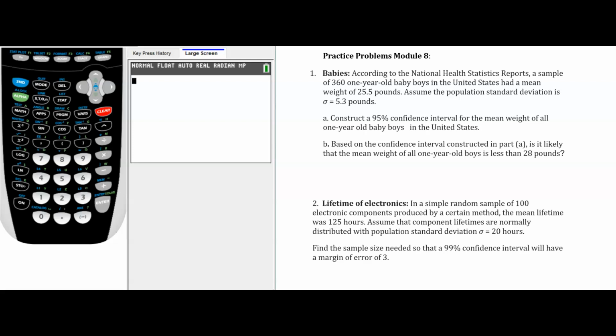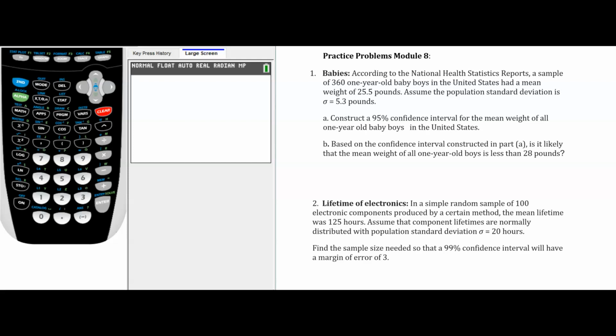All right, let's look at some questions that put it all together from the entire module right now. And when you're going through these, I think it's best to pause the video, work the problem out, and then see if your answer matches up with mine. I also think it's a great idea to have those decision trees out, and that way you can structure your thinking as you're going through this.